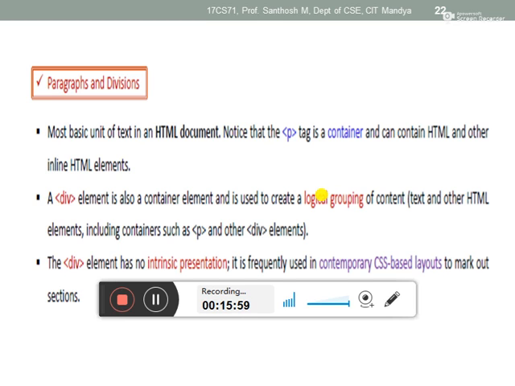So inline means the tags that display the content and acquire the browser space only as much as they need.